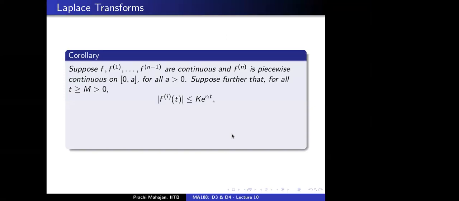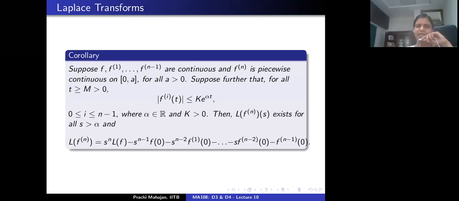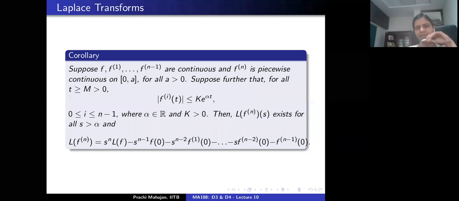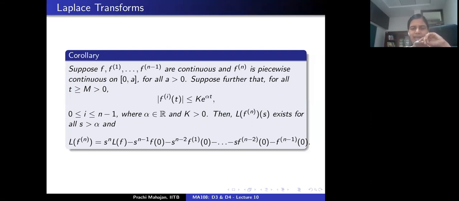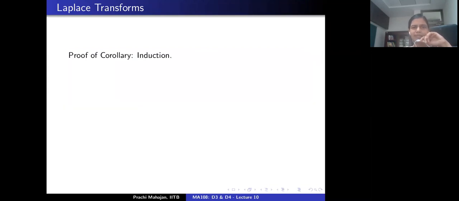Okay, all right. So what we proved was actually for n equal to 1. The previous theorem was the statement of this corollary for n equal to 1, meaning the corollary holds in that case. So I am going to apply the principle of mathematical induction to establish this corollary. I'm going to emphasize here that the n equal to 1 case is done. That's the statement of the theorem. We're going to assume that this corollary is true for, let's say, index n minus 1, and apply the induction hypothesis to prove that it is true for index n. That will say that this is true for all n. Okay, so let's see the proof.